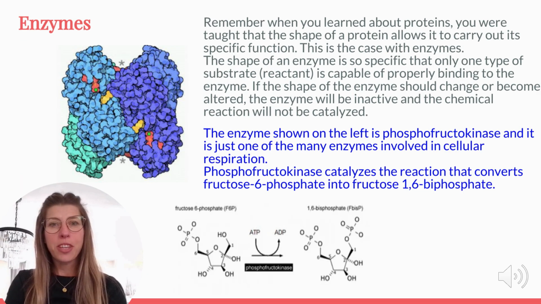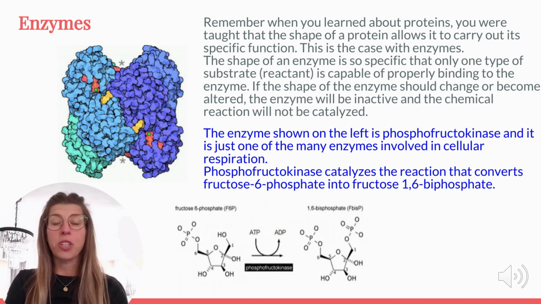Remember when we studied proteins and learned that their shape determines their function? That principle is especially true for enzymes. Each enzyme has a unique shape that allows it to bind to a specific substrate, the molecule it acts upon. If the enzyme's shape changes, it may no longer bind to its substrate, rendering it inactive.